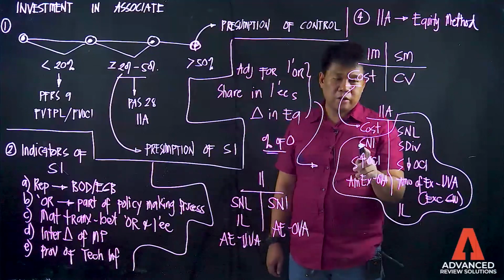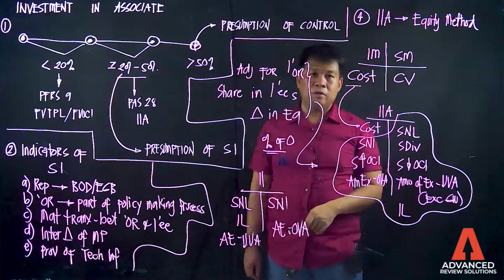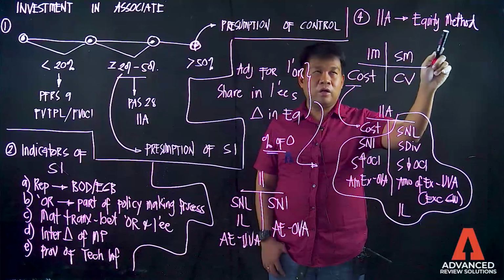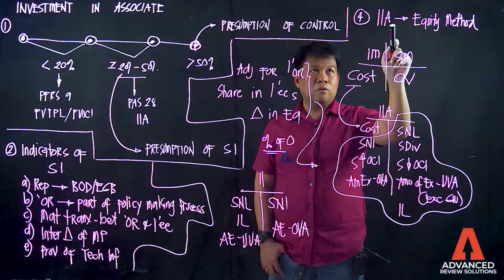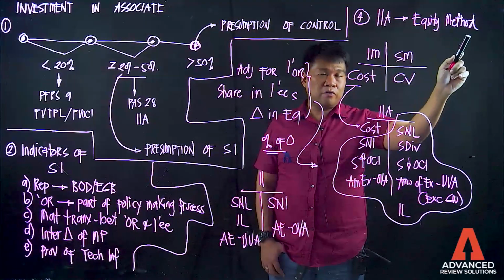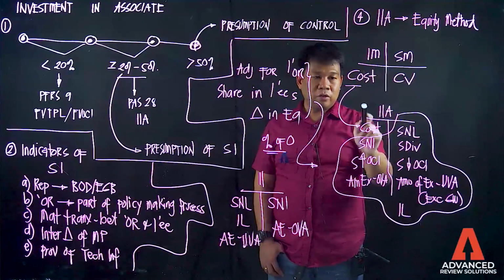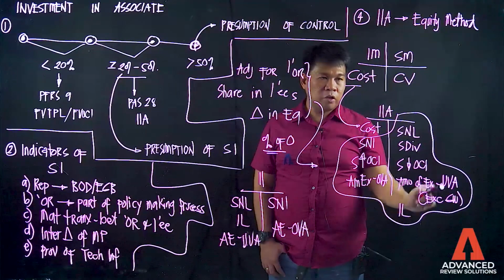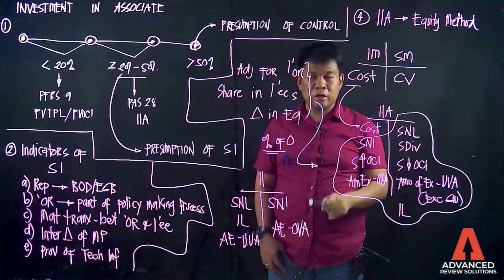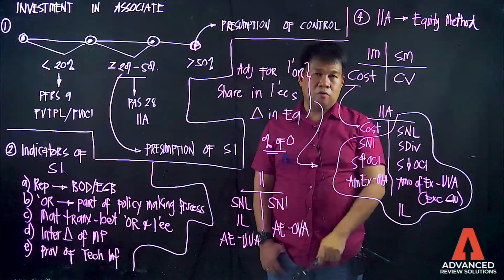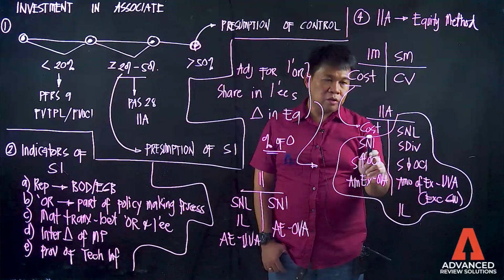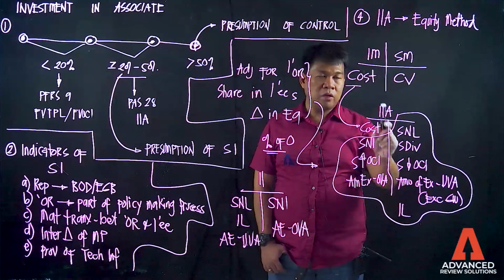That is why it is called share in net income. Again, under investment in associate, which uses the equity method of accounting, the initial measurement at cost should be adjusted based on the changes in the equity of the investee, taking into consideration the percentage of ownership. Okay?